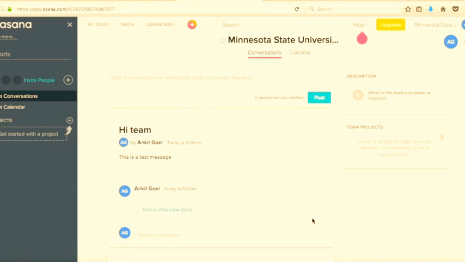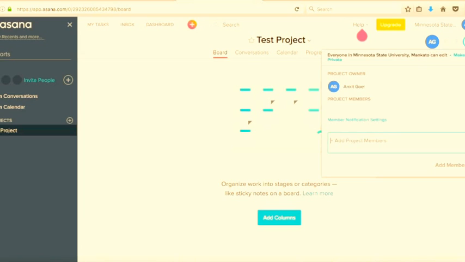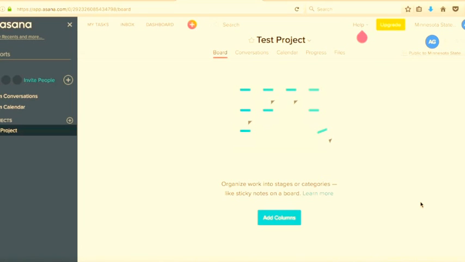So I'm going to create a project. So this is my project. In my project I can add members by clicking on the upper right corner here. I can add them by typing in their username. I'm already there, so I cannot add myself, but this is how it's done. Whenever you add a person, the person gets notified via email that you have added them to the project, and whenever you create a task or update the status report, they get a notification.